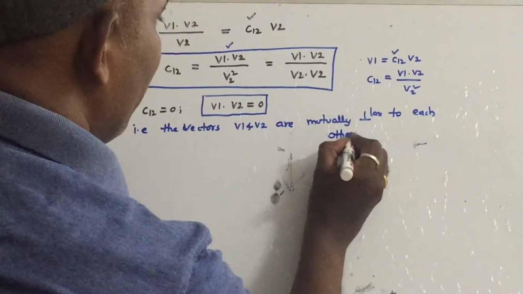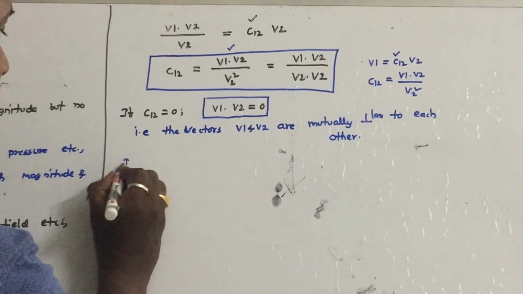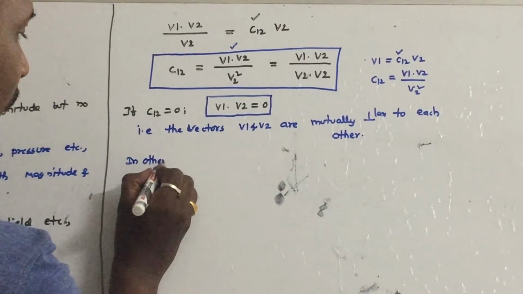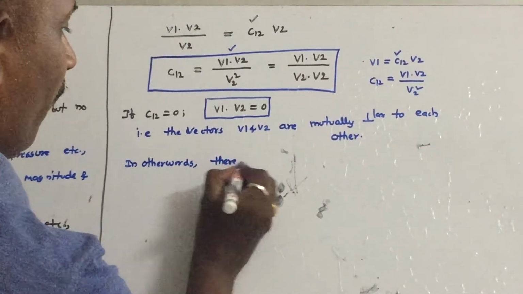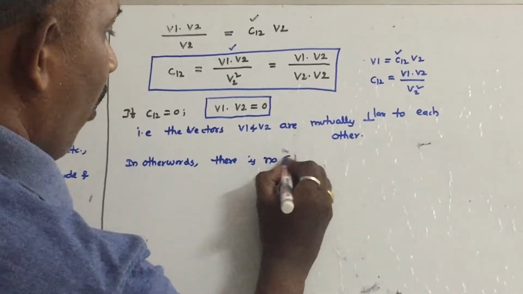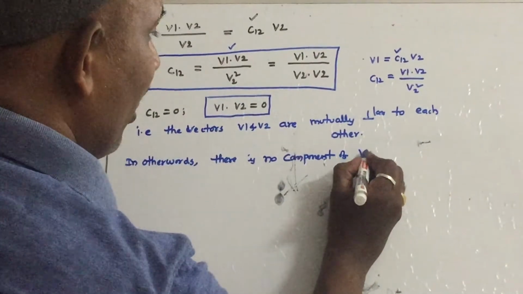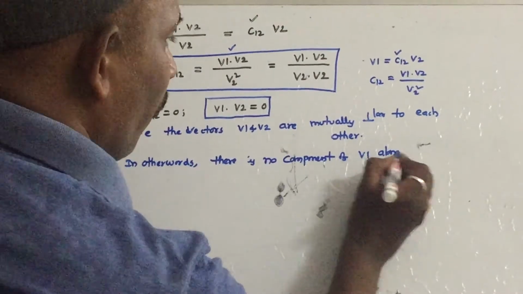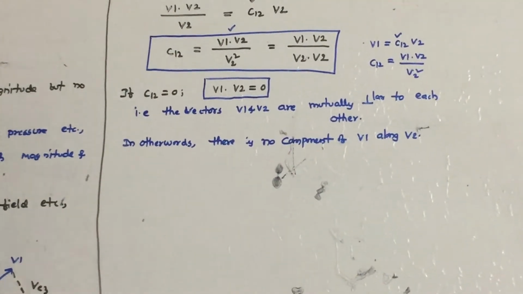In other words, we can write that there is no component of V1 along V2. So first you have to understand these concepts.